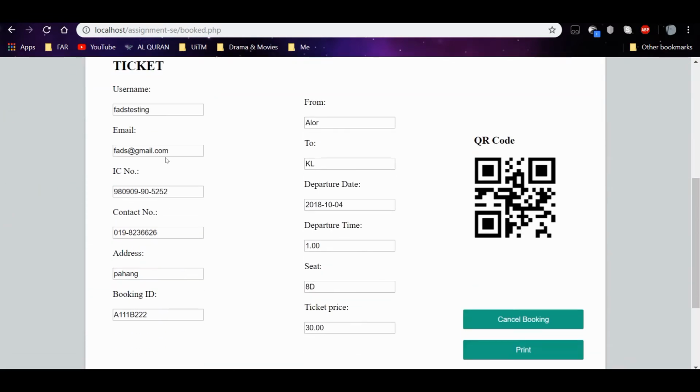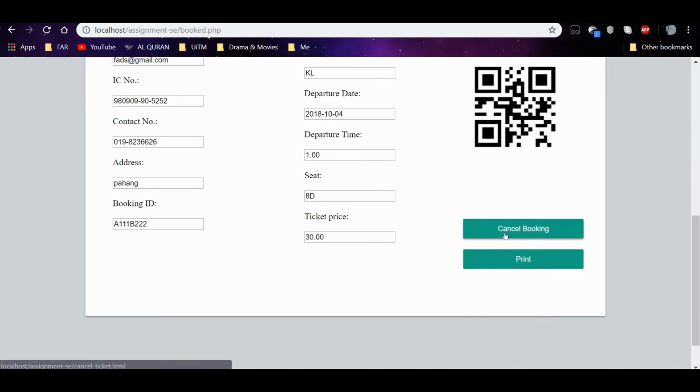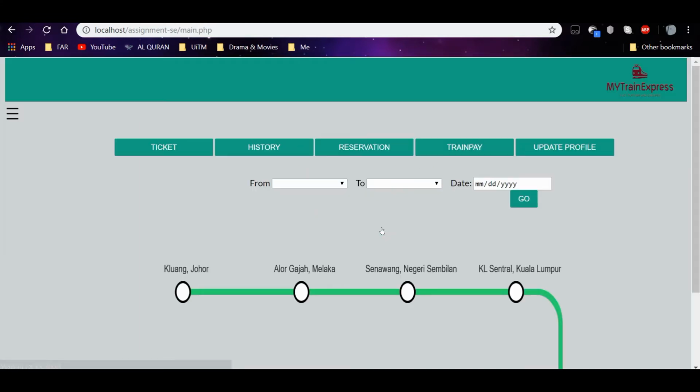Okay, so this is the ticket. If we want to cancel the booking, just click cancel. And we can see that our booked ticket has been cancelled. Cool. Let's go back to the main homepage.